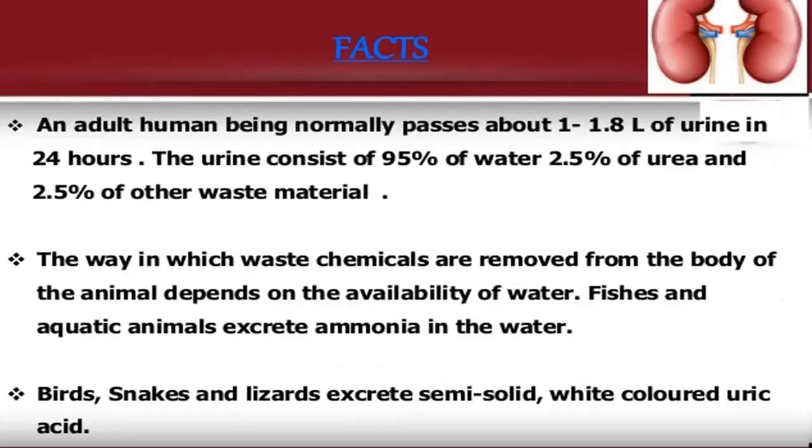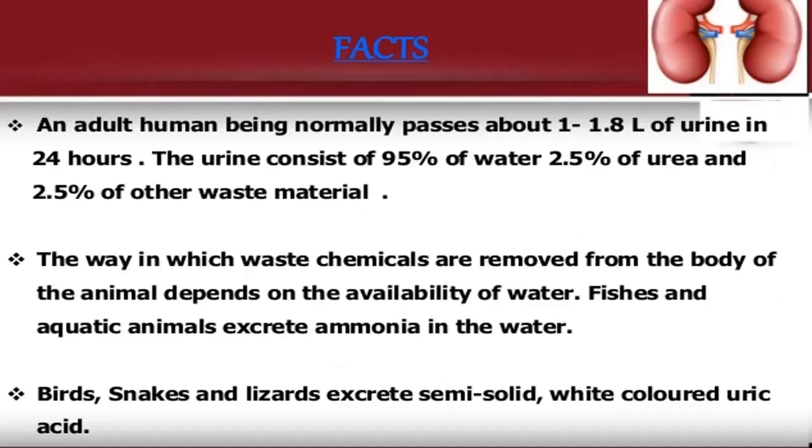An adult human being normally passes out 1 to 1.8 liters of urine in 24 hours. If we see the composition of urine, the urine consists of 95% water, 2.5% urea, and 2.5% other waste material.